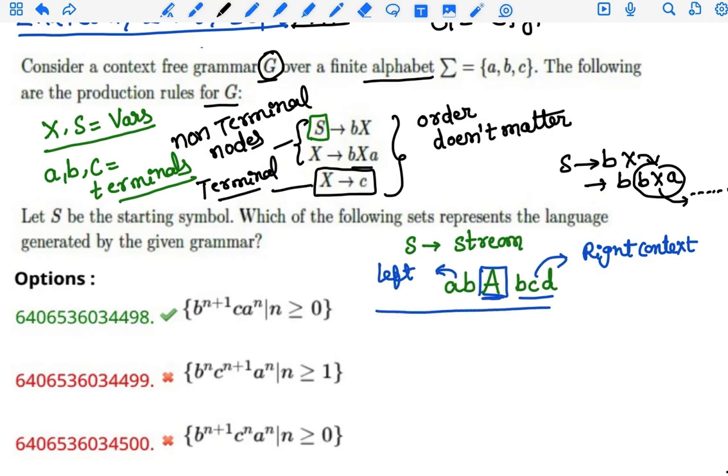The non-terminal X is not terminated; bXa recursively produces this string.